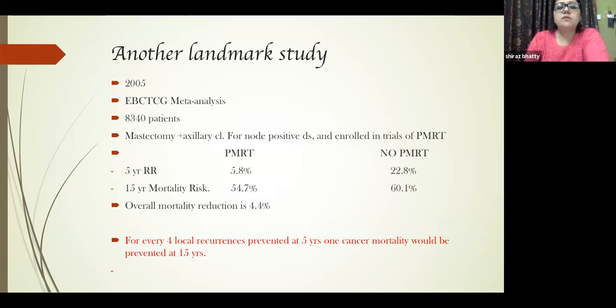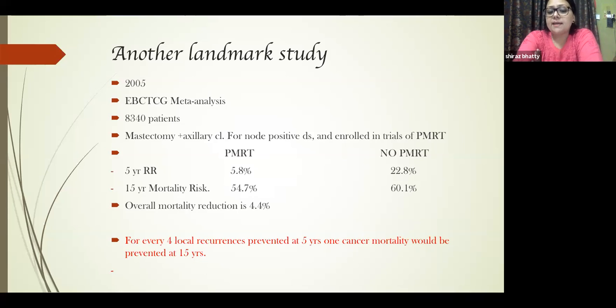Another landmark study was in 2005 by the Early Breast Cancer Trialists' Collaborative Group. It was a meta-analysis of more than 8,000 patients, and all the patients underwent mastectomy and axillary clearance for node positive disease, and they were enrolled for PMRT or no PMRT. Five-year regional recurrence was seen in 5.8% with PMRT, and 22.8% in the no PMRT group. And 15-year mortality risk was 54.7% in one group, and in the other group it was 60.1%.